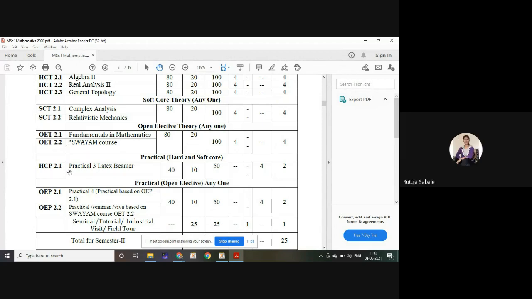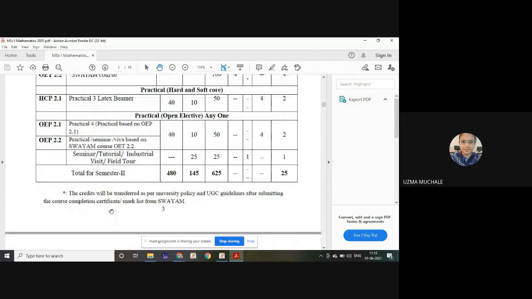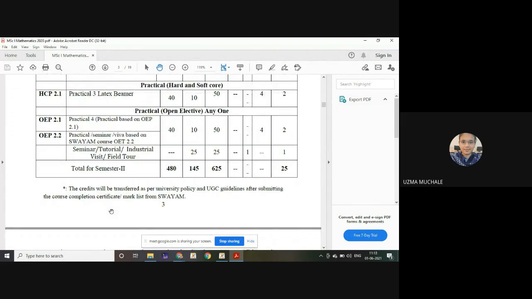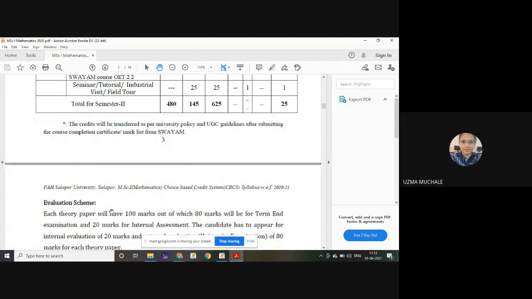Yes, ma'am. Okay, so for practical hardcore and softcore, we have practical 3, that is LaTeX Beamer, which I have shown you in short, but Beamer is a very vast concept that we will see in this semester. And the next one is practical open elective. In open elective, according to the paper you selected, you will have to give the OET. Okay. So the total will be 625 marks once again.